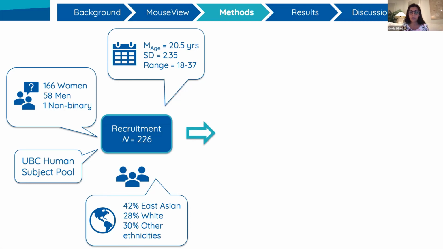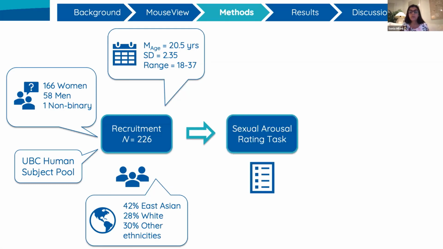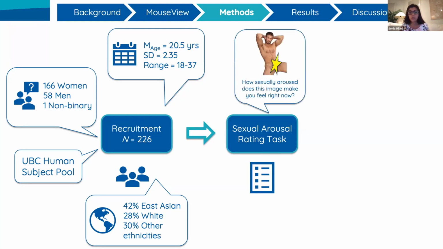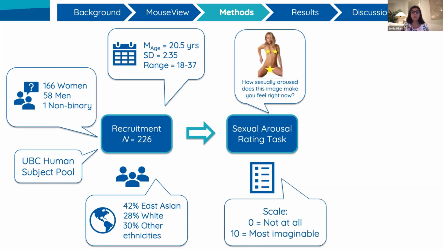Using a direct link to the online experiment, participants first completed a sexual arousal rating task. They were provided with clear images of each male and female model, and they were asked to report how sexually aroused the image makes them feel, and this was done on a scale of 0 to 10.